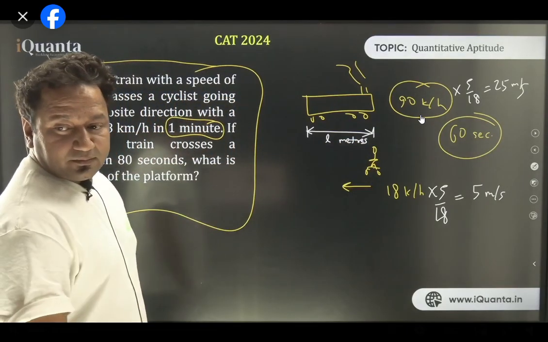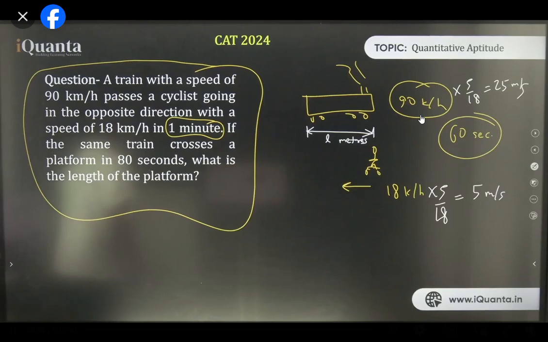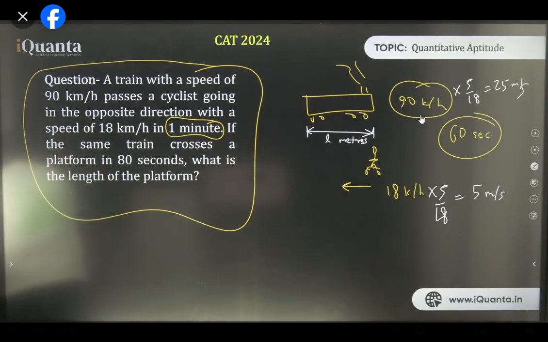What happened? Why 5 by 18? To convert to meter per second, what happened? Angela?